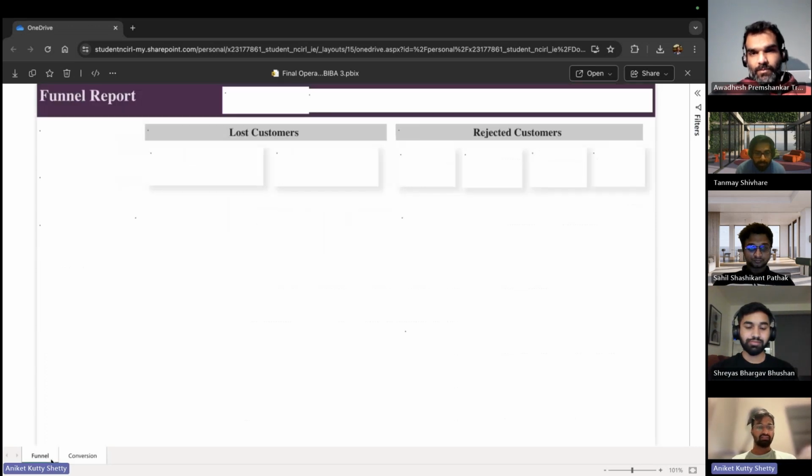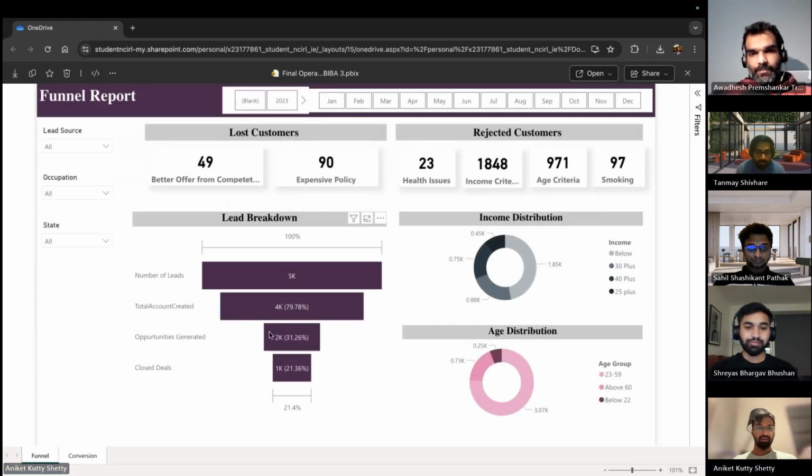All right. Starting with the funnel report. This is the overall journey of our customers. The number of leads we got, right from 5K to the closed deals, that is around 1K. So let's understand how the customers dropped in between. What happened to those customers?